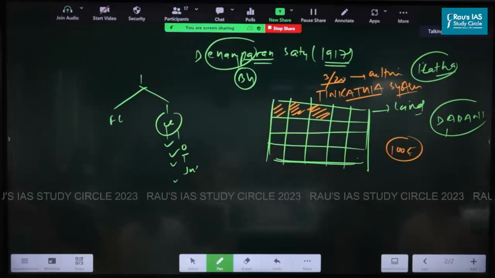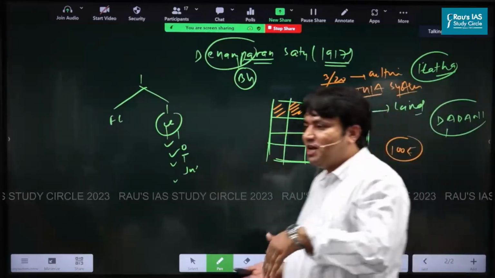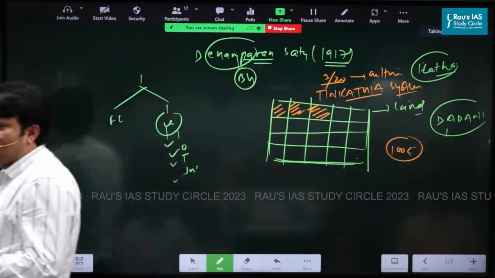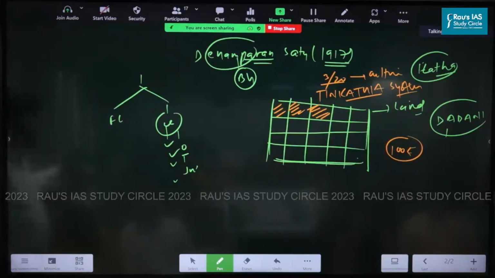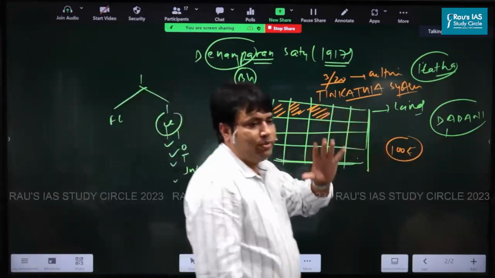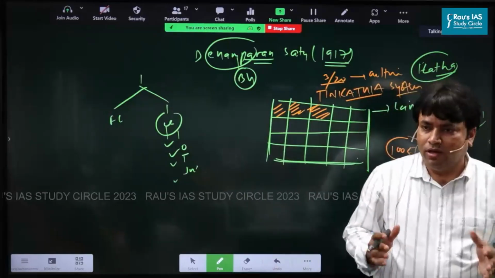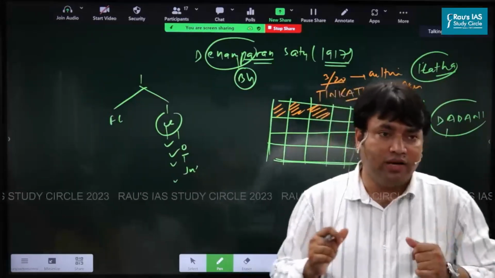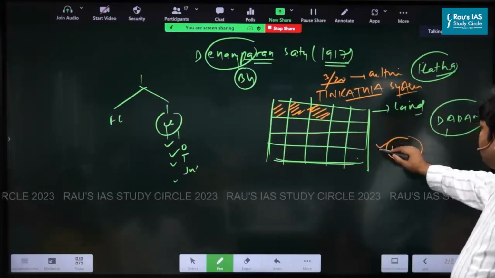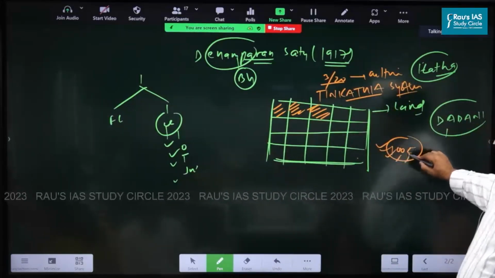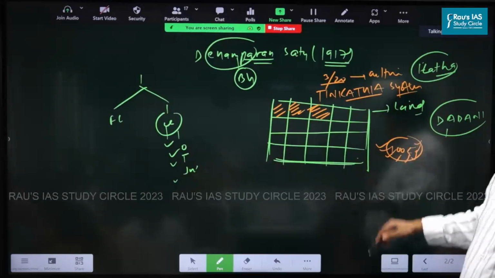Because this indigo was used in industries, textile industries in Europe, to color the cloths, dyeing the cloths, all this. So 100 rupees. Now you have cultivated indigo. Now the cultivator will come and will say that, okay, you have not done cultivation properly according to the instructions which we have given you.